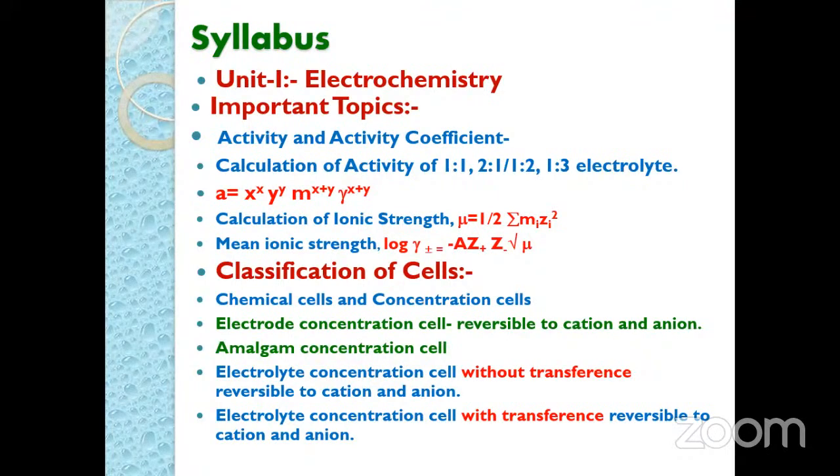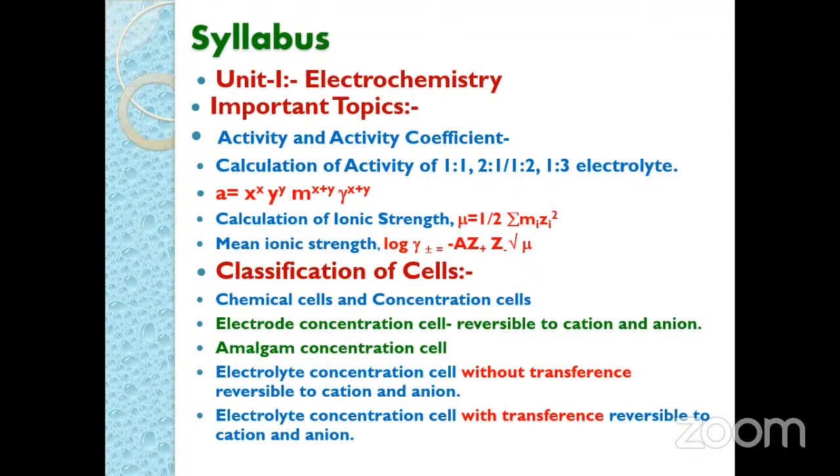Next, electrolyte concentration cell without transference, reversible to cation and reversible to anion. Here, without transference means use of a salt bridge in between the two half cells, or the two half cells are connected by the salt bridge. That is without transference, which means presence of salt bridge and absence of liquid junction potential.